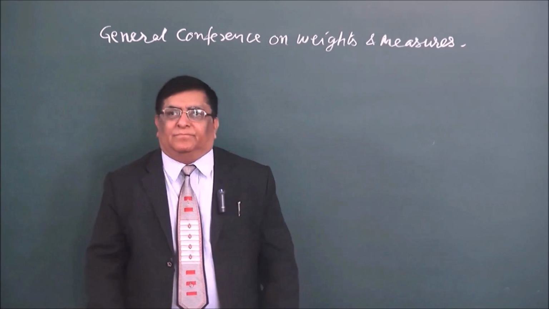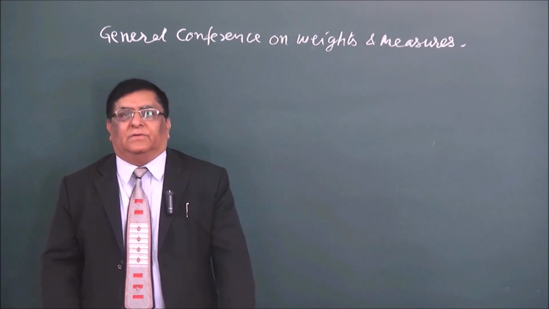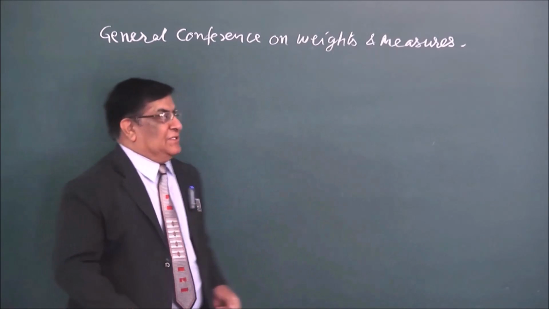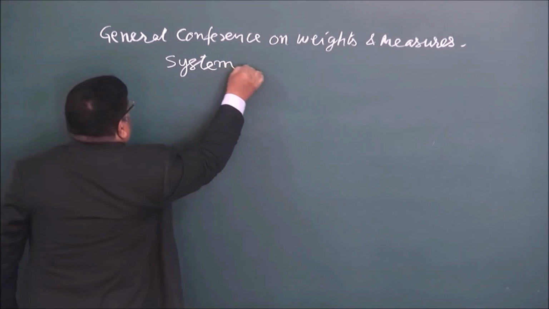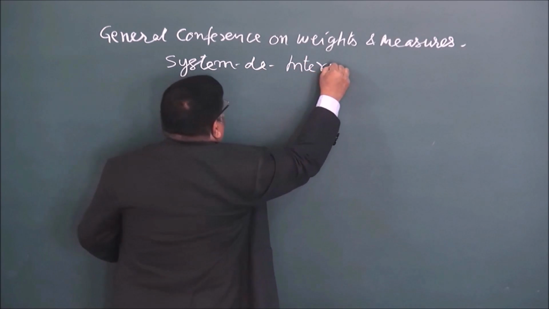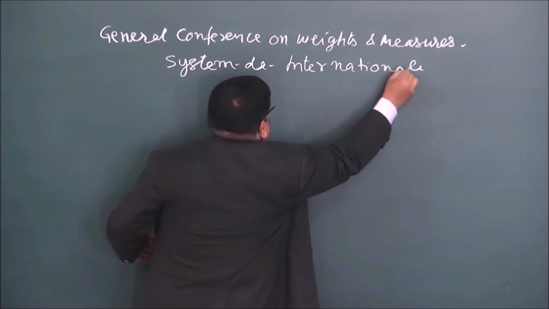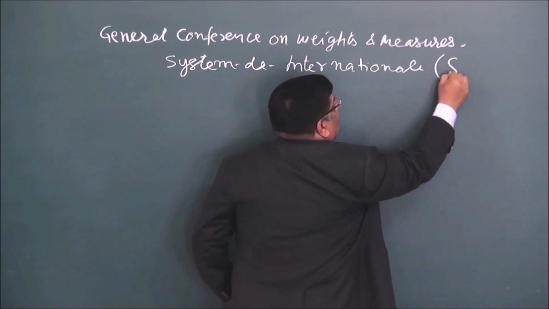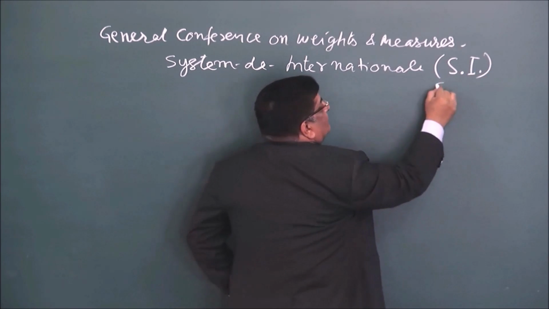Now, this system is followed by all the world internationally. Therefore, it was given the name Système International, or we abbreviate it SI system.